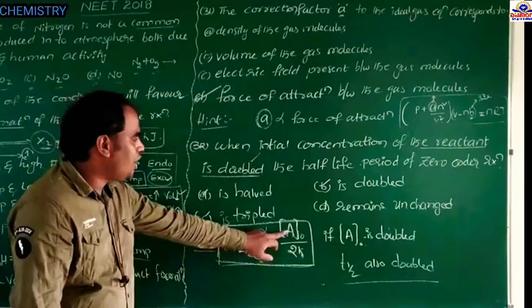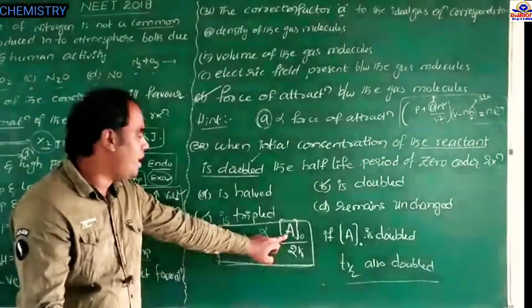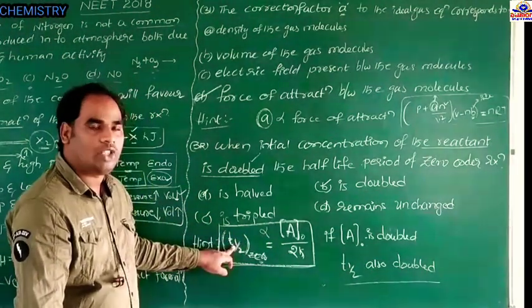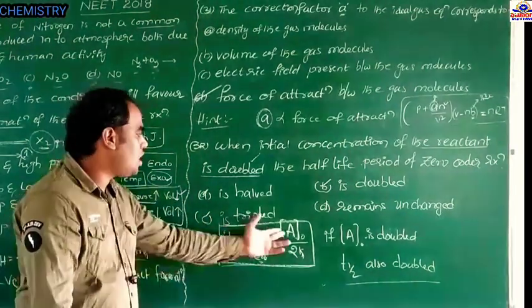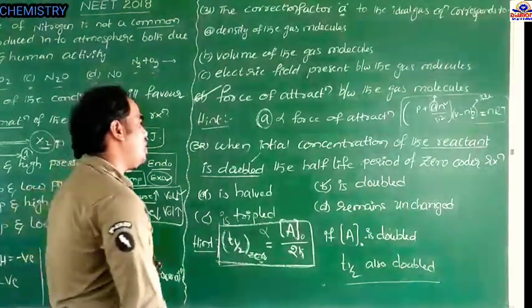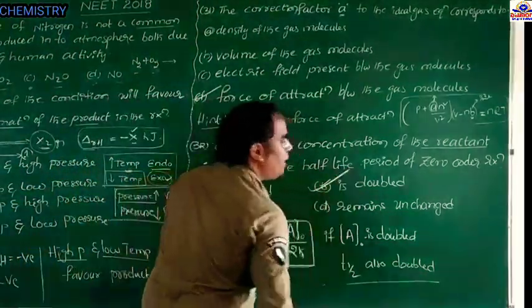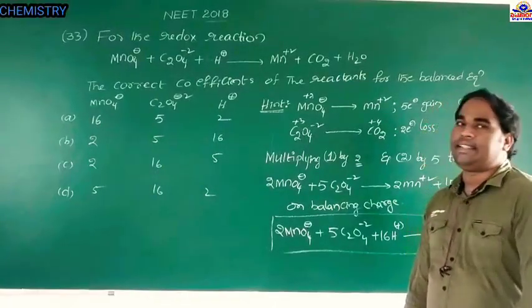That means if the initial concentration of the reactant is doubled, then the half-life period for a zero order reaction also doubles, because both are directly proportional. Therefore, answer B.